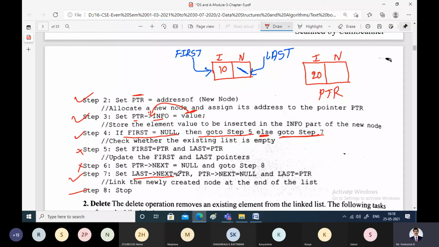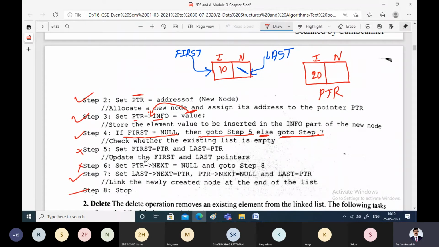The meaning of this is that the next field of the last node should point to PTR, or in other words, PTR should be assigned to the next field of the last node. I will now explain the impact of this line.